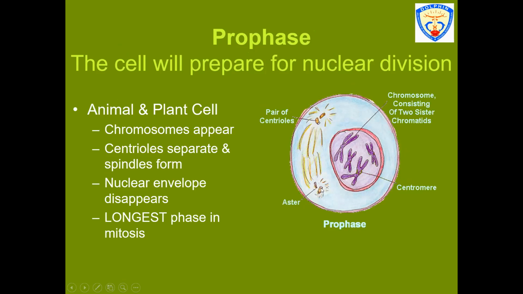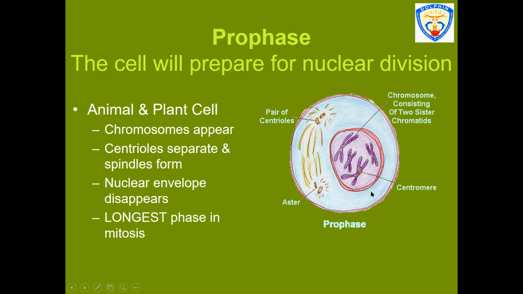After this comes the prophase, in which the cell will prepare for nuclear division. Both in the animal and the plant cells, the chromosomes will start appearing. The centrioles will separate and they will form the spindles. The nuclear envelope will gradually disappear, and this is considered to be the longest phase in the mitosis cell division.